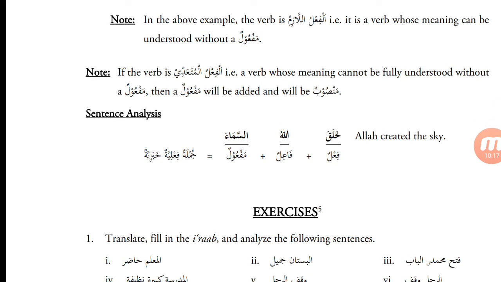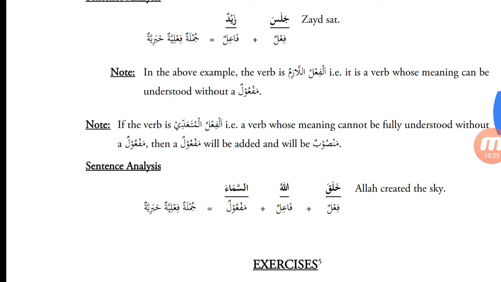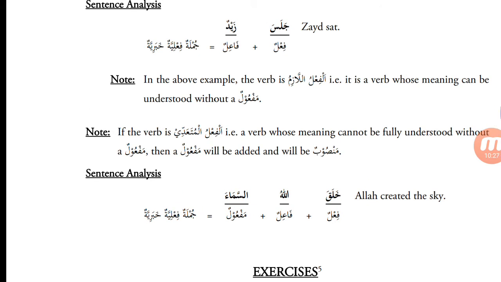Note in the above example the verb is al-fi'lul lazim. It is a verb whose meaning can be understood without a maf'ul. So there are two types of verbs. The first type is al-fi'lul lazim. Fi'l lazim is that verb which does not require a maf'ul. Maf'ul is the object upon which the fi'l takes place. So fi'l lazim doesn't require a maf'ul. It has a fa'il with it and that's it. Its meaning is understood.